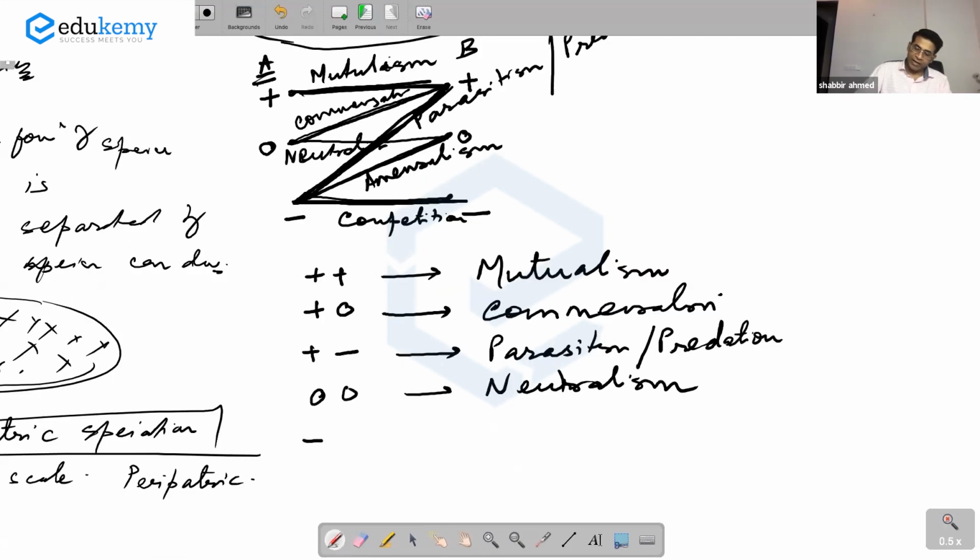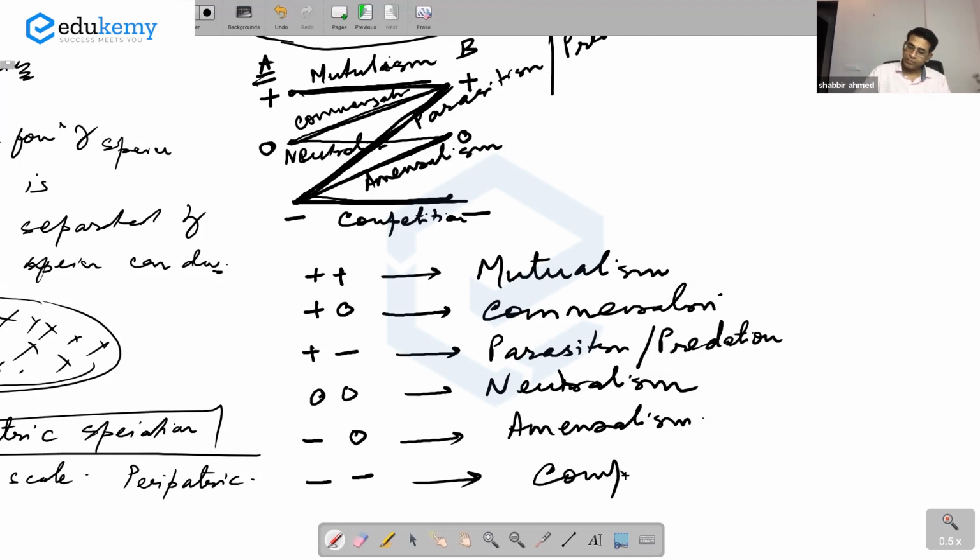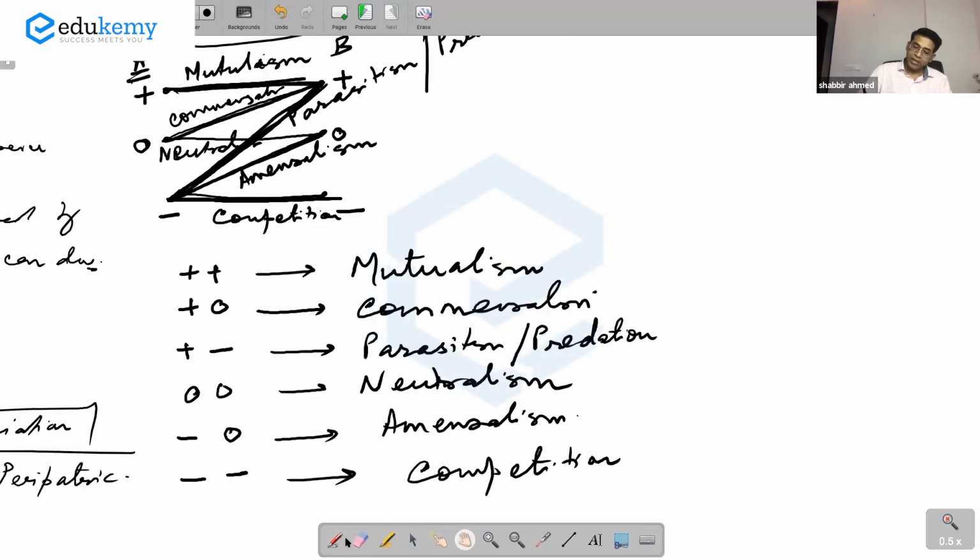If it is negative for one, for others neutral, it's called amensalism. And if it is minus for both, it's called competition. Mutualism is also sometimes referred to as symbiosis.